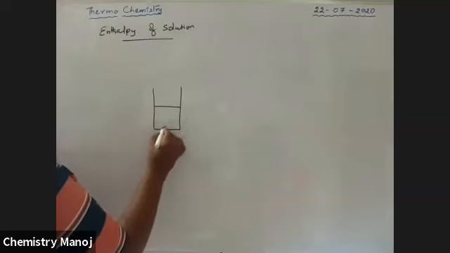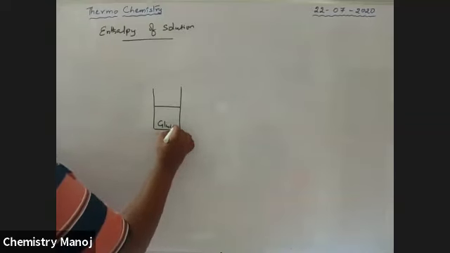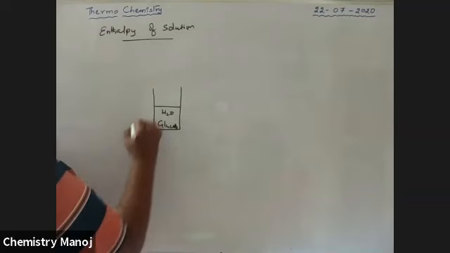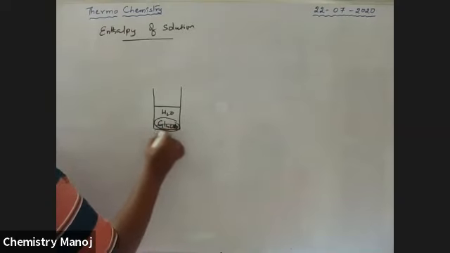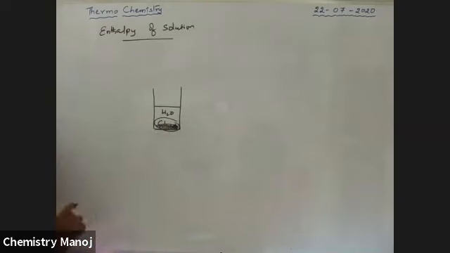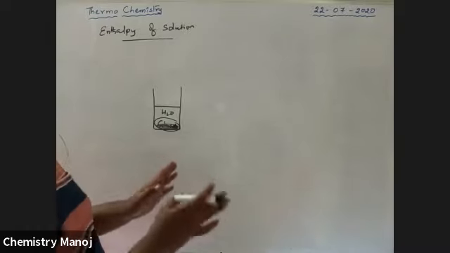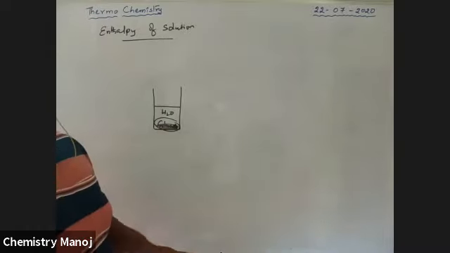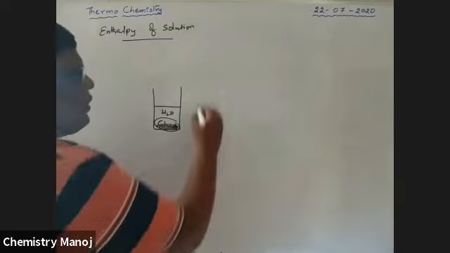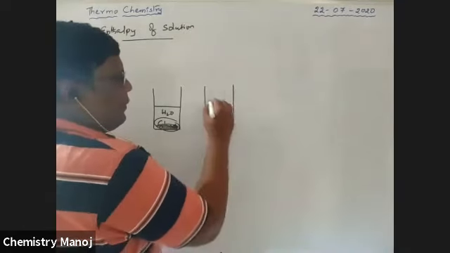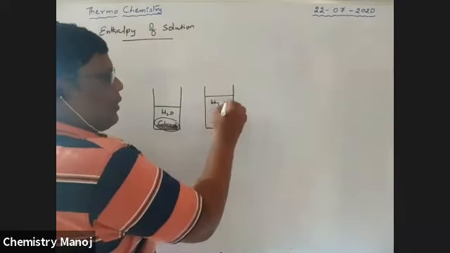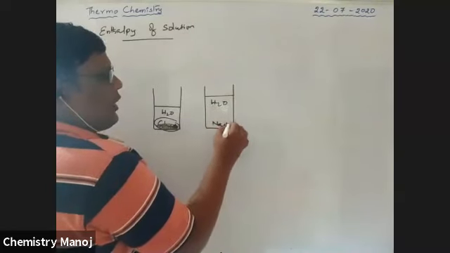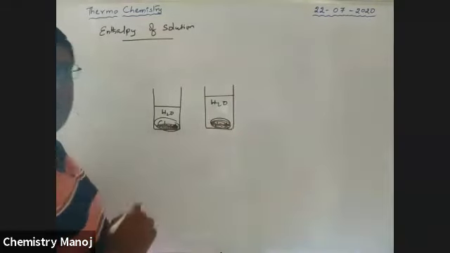Water, and glucose is added. Something undissolved glucose is there. Let it be undissolved, because a huge amount of glucose is added. Similarly here also, this is water. There is NaOH, my dear boys, and undissolved NaOH is there.